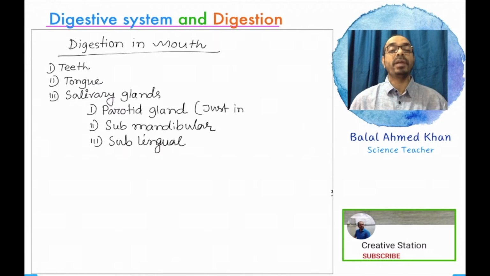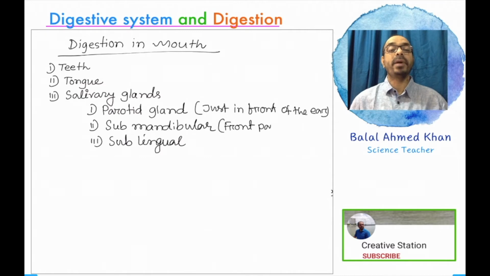What is the location of the parotid gland? Just inside the buccal cavity, the parotid gland is connected with our ear and the tongue. These parotid glands are located between the tongue and the ear.